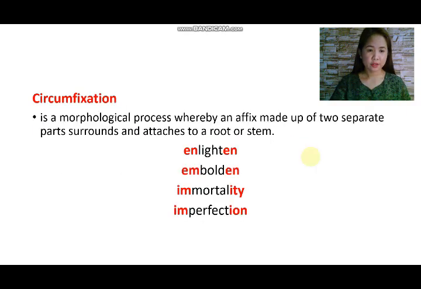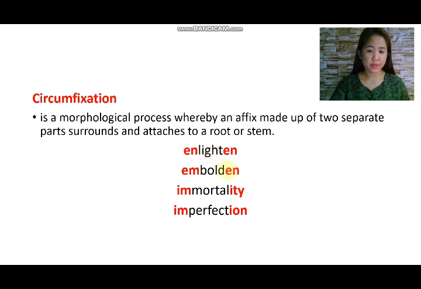The last type of affixation is circumfixation. This is a morphological process whereby an affix made up of two separate parts surrounds and attaches to a root or stem. We have here examples in Latin. En is considered a prefix. We also have en, which serves as a suffix, and the base word or root word, which is light.